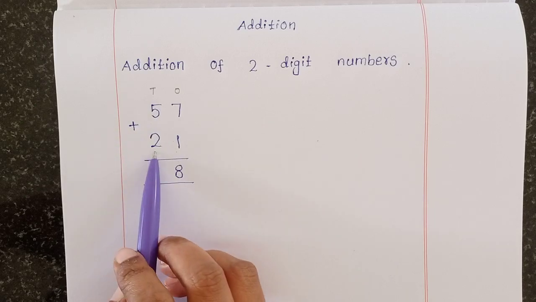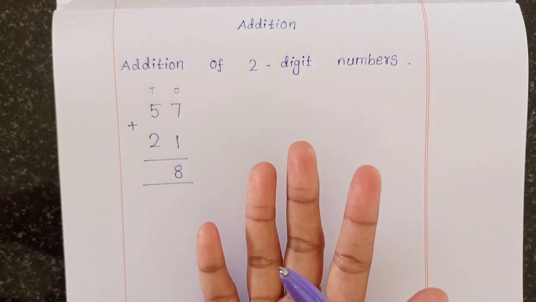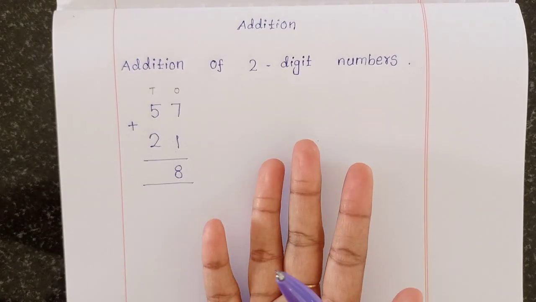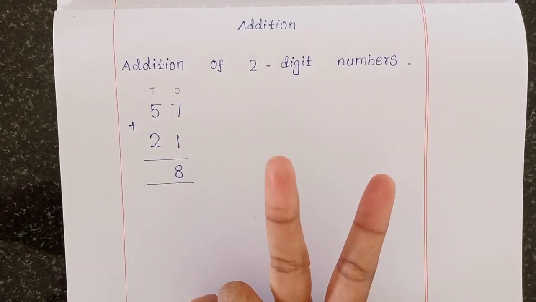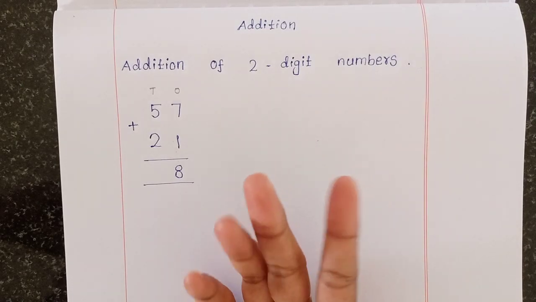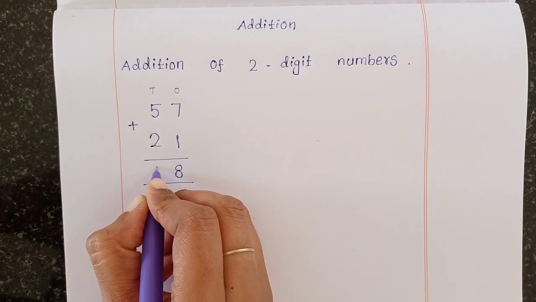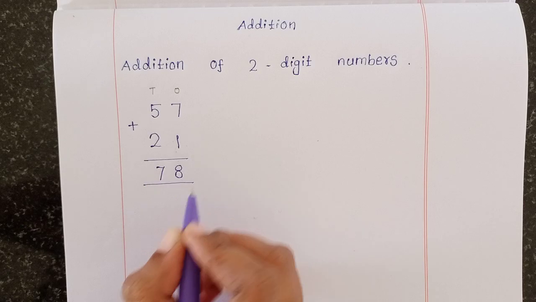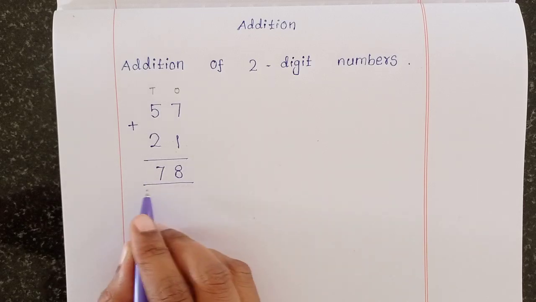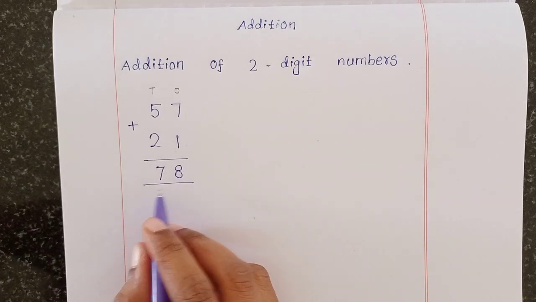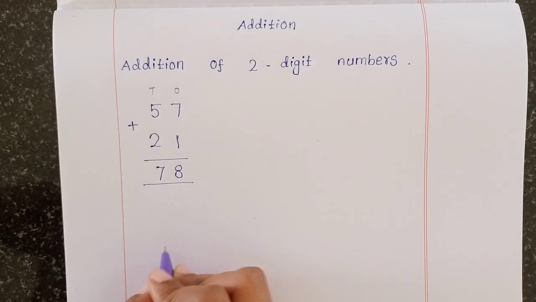Keep 5 in the heart, then take 2 fingers to count: 6, 7. So the answer is 78. Then another one.